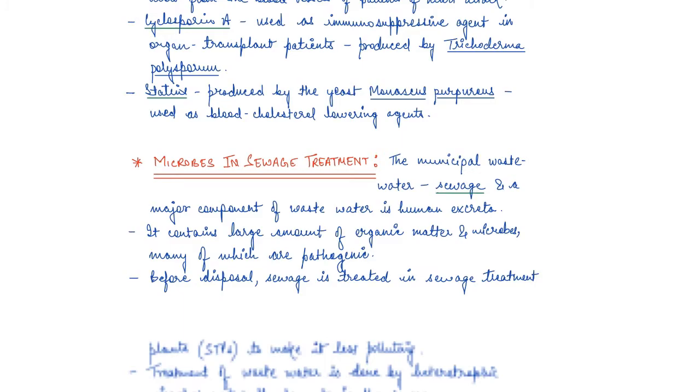So it contains a large amount of organic matter and microbes. Now some of it can be pathogenic as well, disease causing as well, right? So before disposal of this wastewater, we treat it in a sewage treatment plant, right?